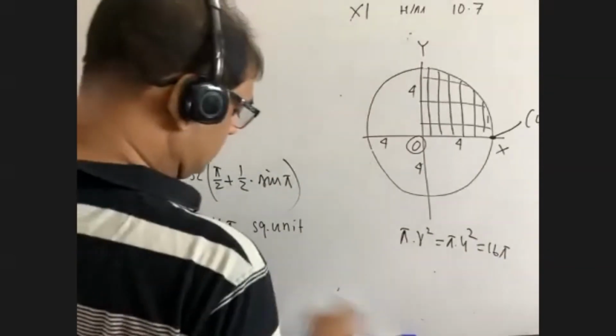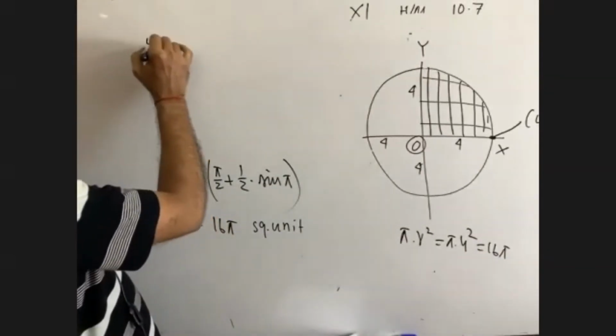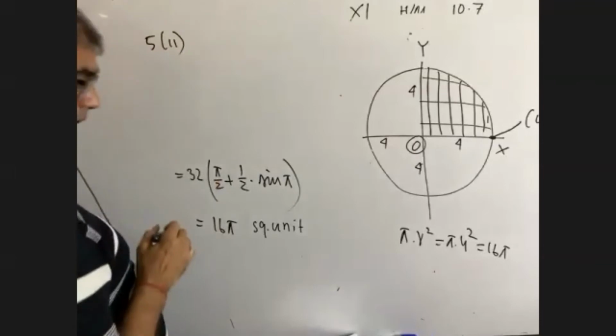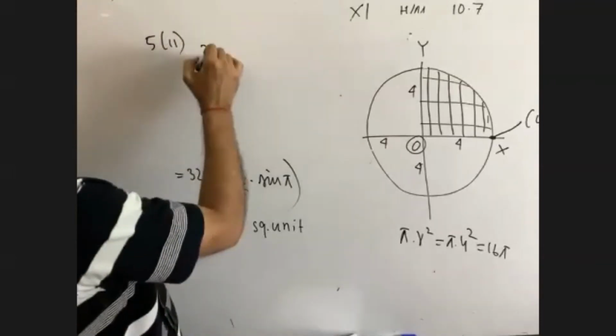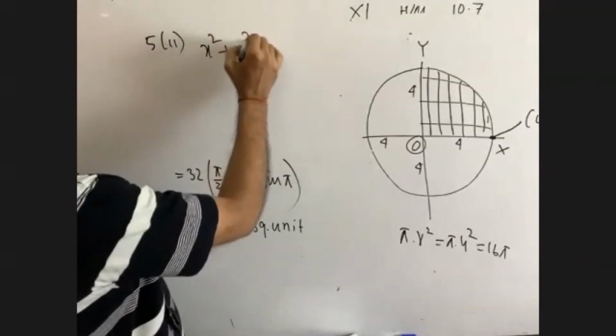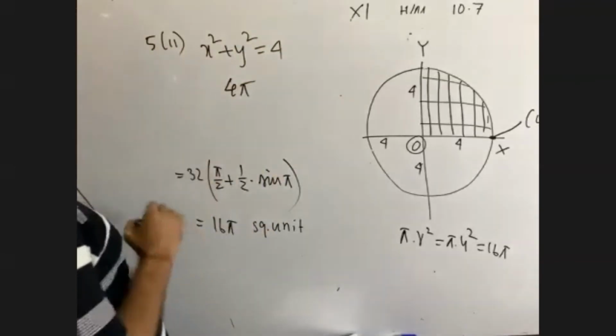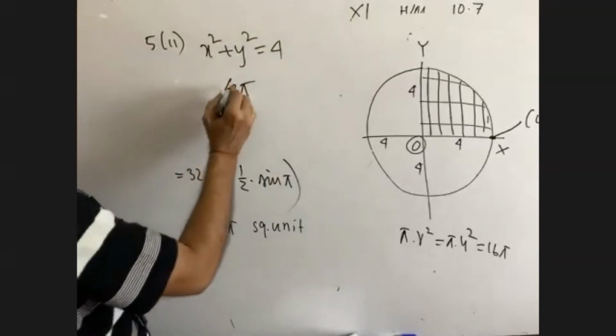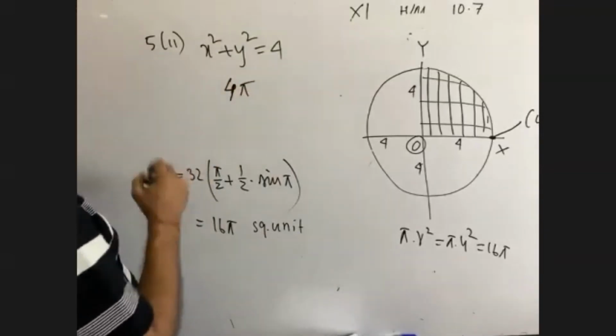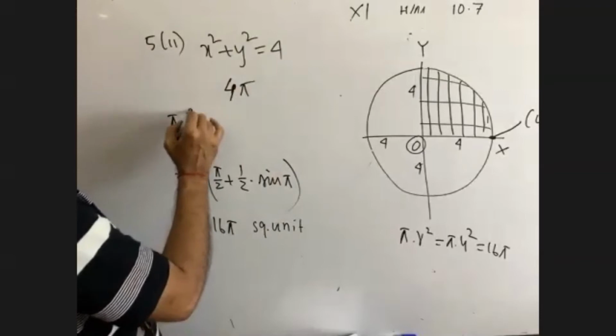Now, question number 5.2. You see, it is the same math. It is given as x square plus y square equals 4. Its answer will be 4 pi, right? Radius is 2, so pi into 2 square, that is 4 pi.